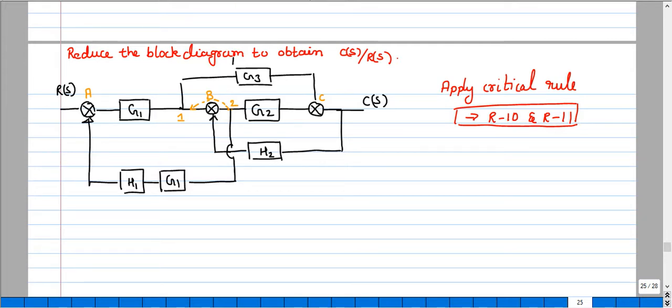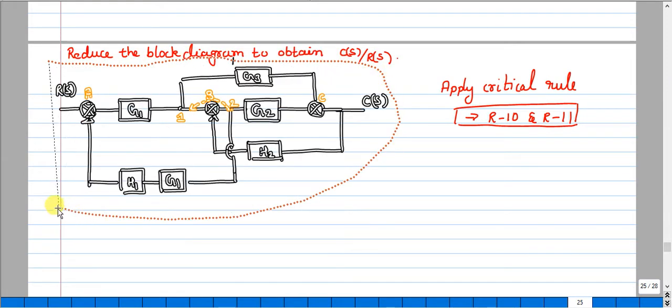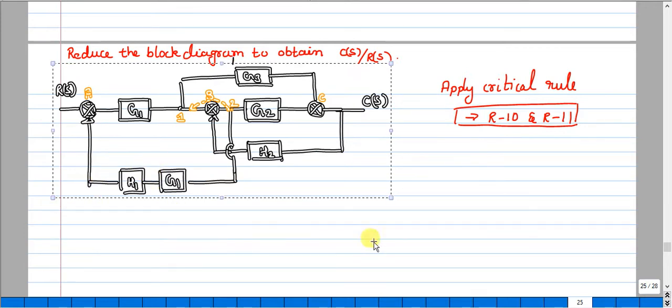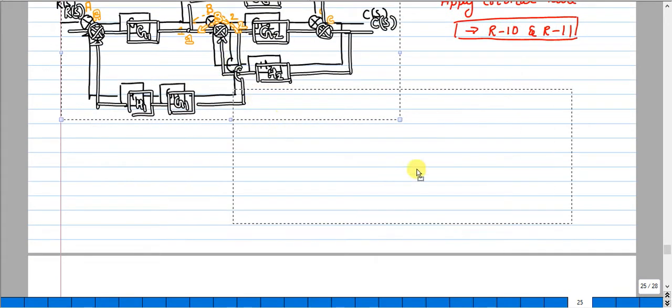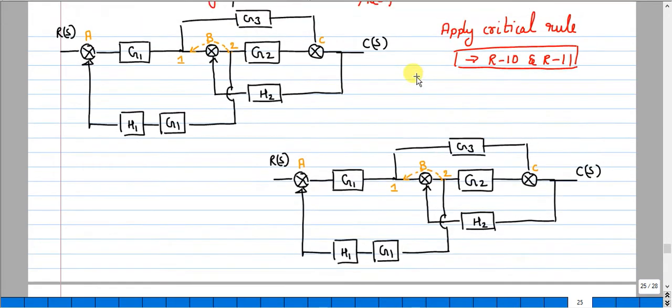So my first step will be shifting of the takeoff point, that is number 2, before the summing point B. Now I will shift the second summing point to the position here 1, and I have to do the modification.